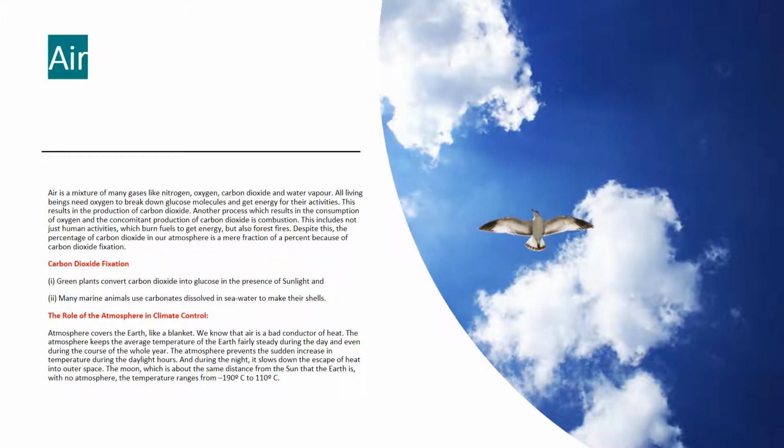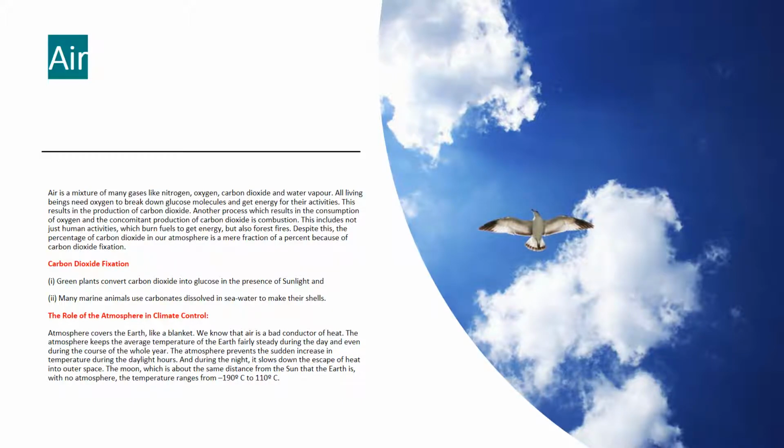Another process which results in the consumption of oxygen and the concomitant production of carbon dioxide is combustion. This includes not just human activities, which burn fuels to get energy, but also forest fires. Despite this, the percentage of carbon dioxide in our atmosphere is a mere fraction of a percent because of carbon dioxide fixation. Green plants convert carbon dioxide into glucose in the presence of sunlight and water. Many marine animals use carbonates dissolved in seawater to make their shells.